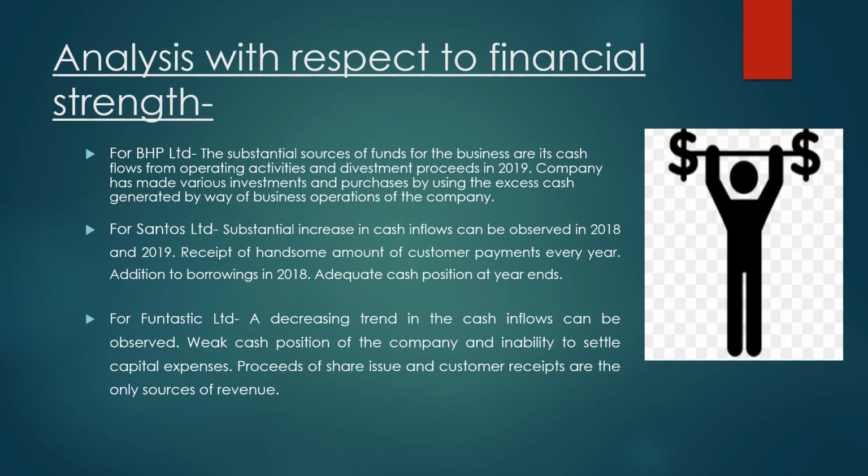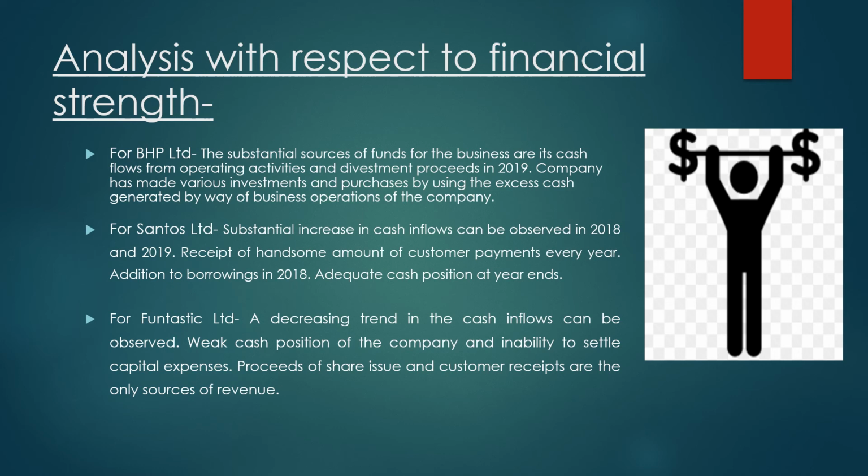For Santos Limited, a substantial increase in cash inflows can be observed in 2018 and 2019, with receipt of a handsome amount of customer payments every year, an addition to borrowing in 2018, and an adequate cash position at year ends.